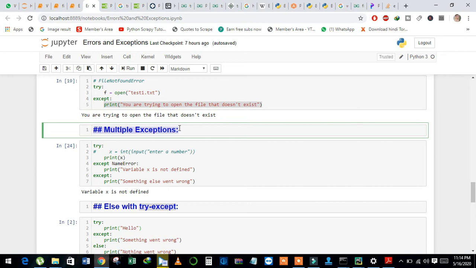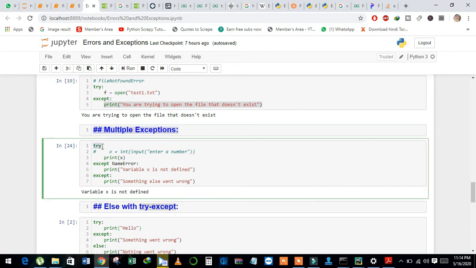Next we will discuss how we can use multiple exceptions with a single try block. And see here, I have written try, and in try I just printed the X, and then I used except name error, and in the second except I have written something else went wrong.